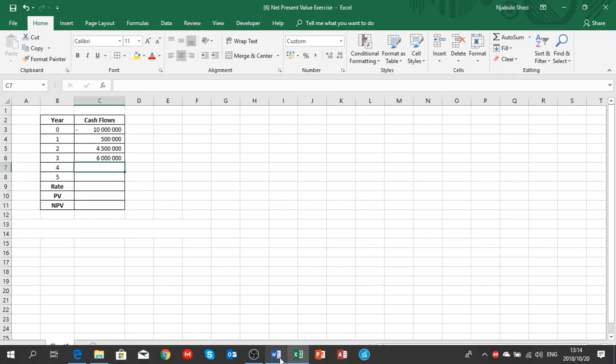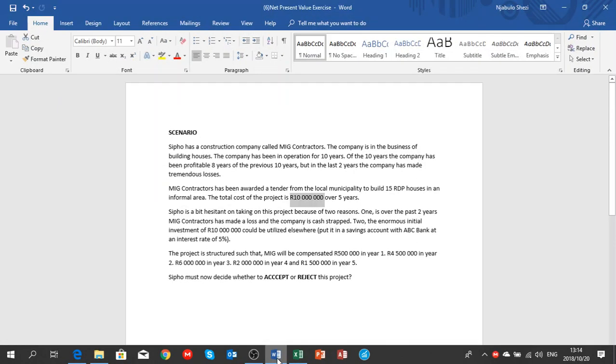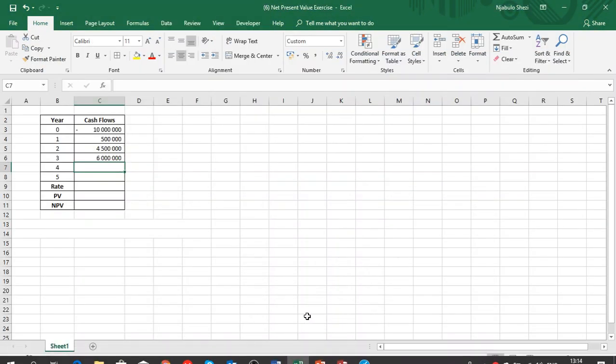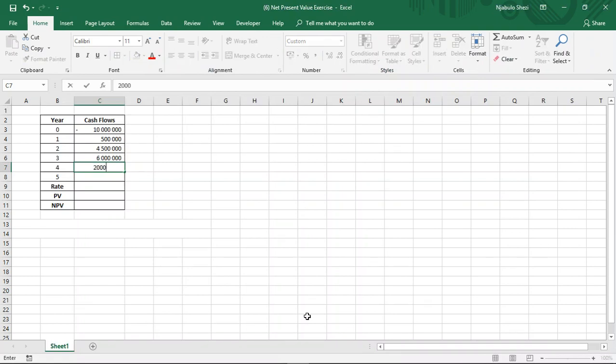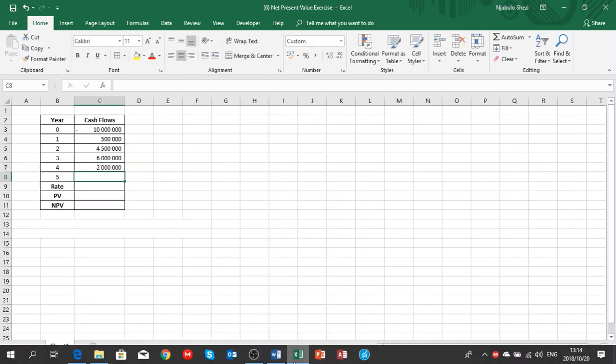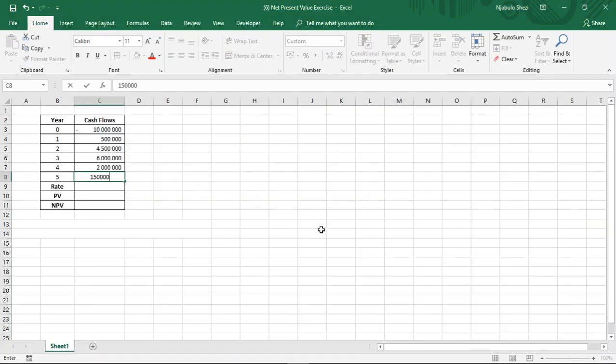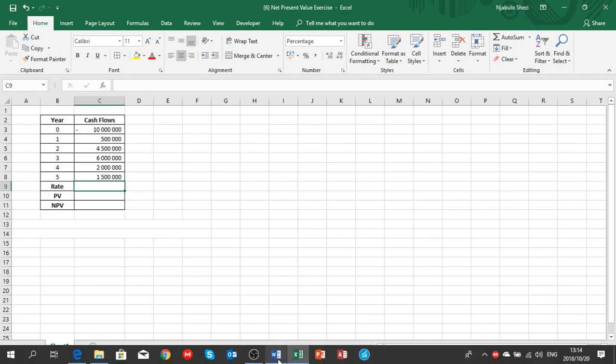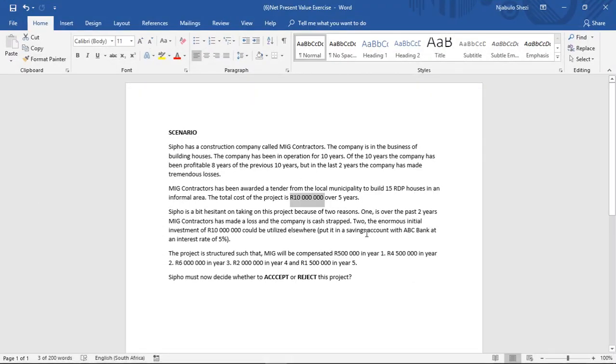And then in year four, we will be compensated 2 million rand. And then in year five, I think it's 1.5. Yes, it's 1.5 million rand. And then our rate, which is our interest rate, our cost of capital, is 5%.